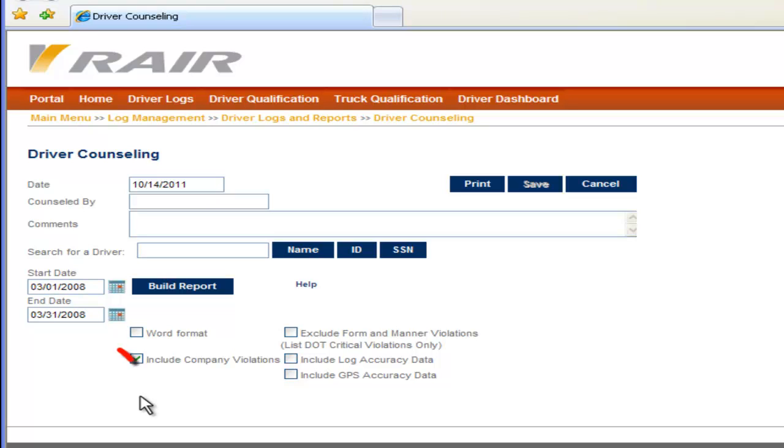The second option you have is to include company violations. That checkbox is always automatically checked. You can choose to exclude form and manner violations, include log accuracy data, and include GPS data. For right now, I'm just going to leave everything as is. We'll be using our demo time frame of March of 2008, and I'll be looking at my driver, Brent Acosta. Just go ahead and search for him.